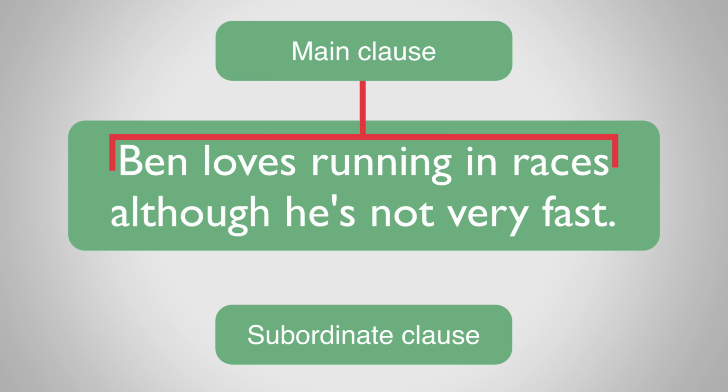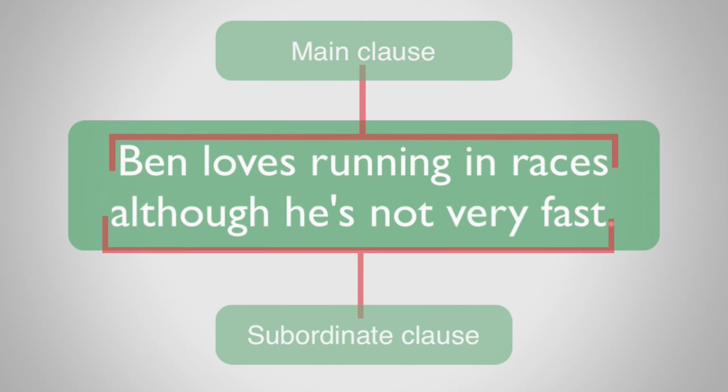So what's the subordinate clause? Well, the subordinate clause won't make sense by itself. Instead, it's dependent upon the main clause for it to have meaning. In this sentence, the subordinate clause is, although he's not very fast. Notice how the subordinate clause includes the conjunction that introduces the clause. In this case, the word although.